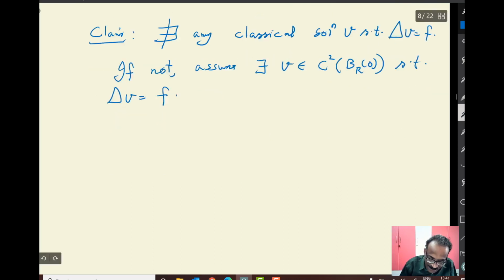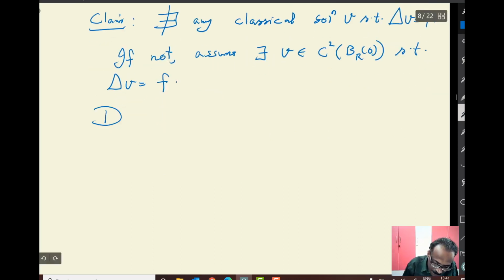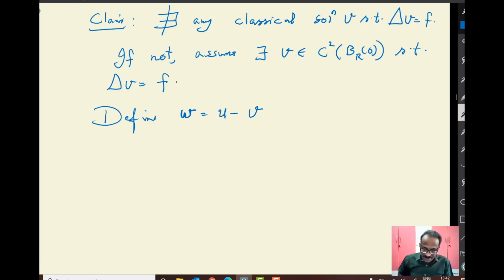Then define your w equal to u minus v. Okay. So if you define w equal to u minus v, then Laplacian u equal to f, Laplacian v equal to f, and in the inside thing,